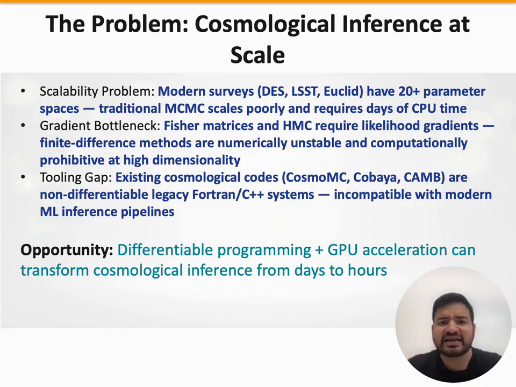The third problem is that existing tools like CAMB, CLASS, CosmoMC, and Cobaya are written in Fortran and C++. They are highly accurate, but they are not differentiable. You can't attach automatic differentiation to them. The opportunity we saw is that JAX, Google's numerical computation library, provides exactly what's needed: automatic differentiation, JIT compilation for GPU acceleration and vectorization. The question was whether we could build production quality cosmological likelihoods in JAX.